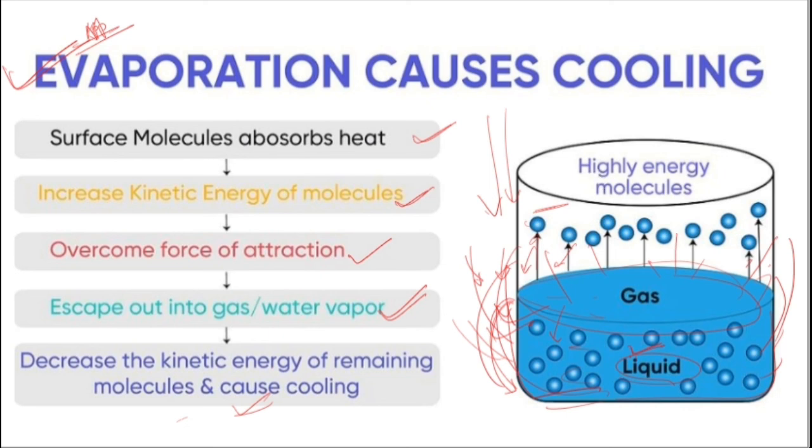So these are the reasons why we wear cotton clothes in summers. The same process happens because cotton is a very good absorbent of water. It absorbs our sweat, and the same process of evaporation and cooling happens. The next one is when we keep water stored in earthen pots.